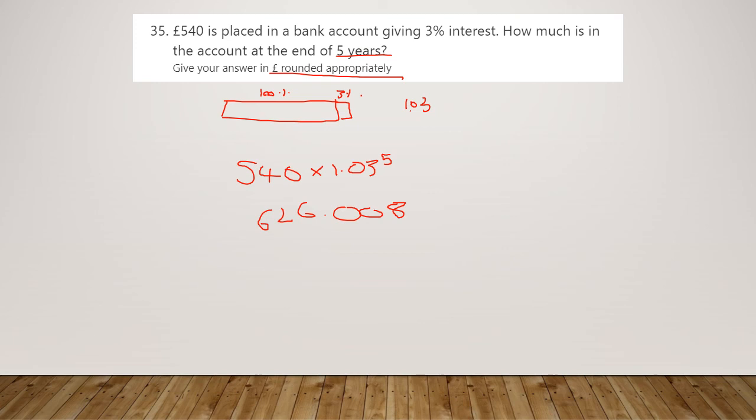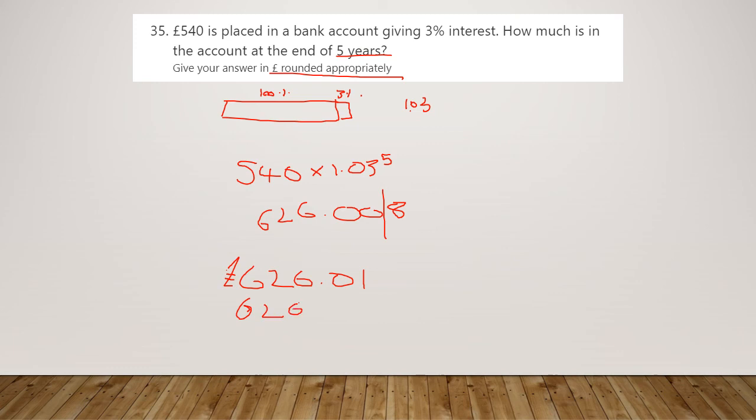And I did accept sort of either way of rounding here. If you're going to do a strict mathematical rounding, then when you cut it off after the pence, the 8 rounds up and you get 626 and a penny. Or if you were thinking about this in real life, you haven't quite earned that penny yet, so the bank might be really stingy and not round up and just say that you haven't earned it yet. So I'd also have accepted